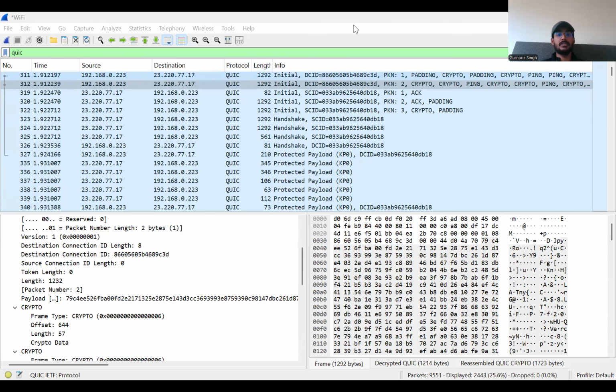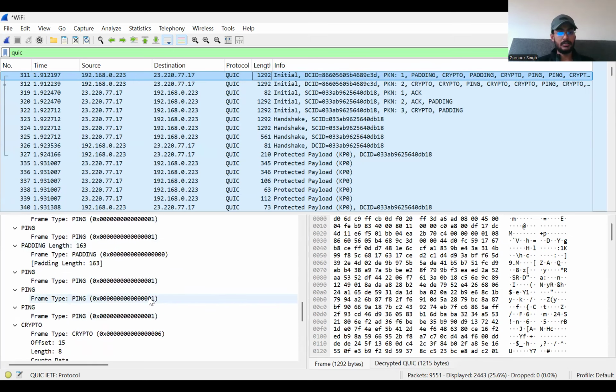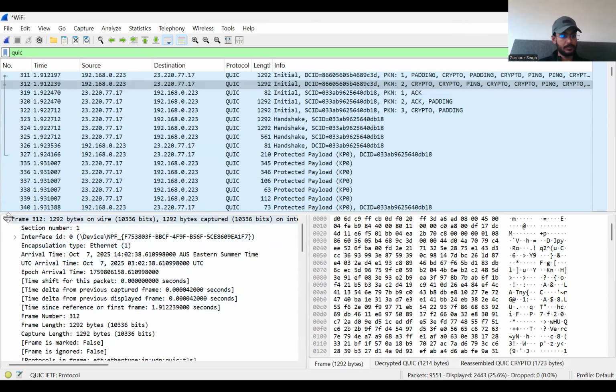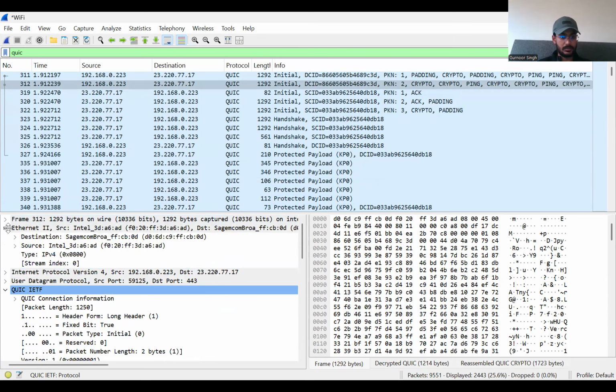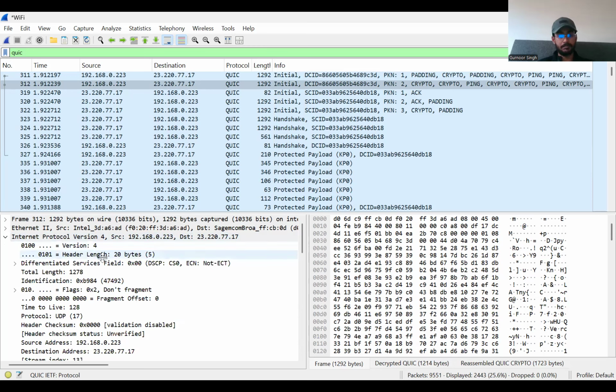So over here, as you can see, what I did was I cleared the cache in my browser and then searched for YouTube, which is a Google service. And these are the QUIC packets that I received after doing that. And over here, that's the initial packet that was sent to the server from this device. So you have the frame, of course. Then we have the Ethernet connection being set up, destination and source MACs and so on. Then we have Internet Protocol version 4, IPv4. Again, source and destination IPs.